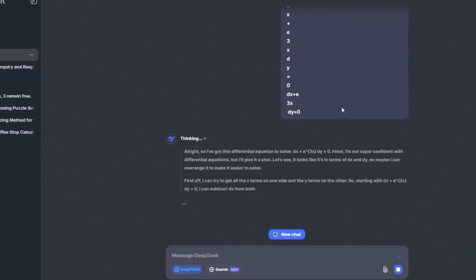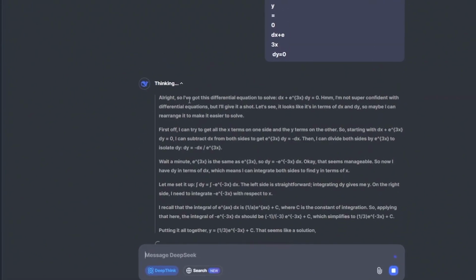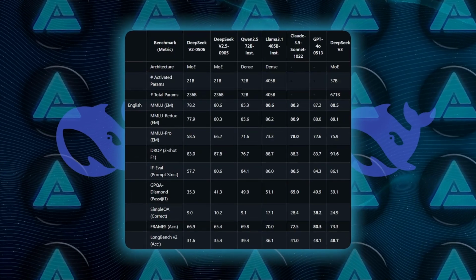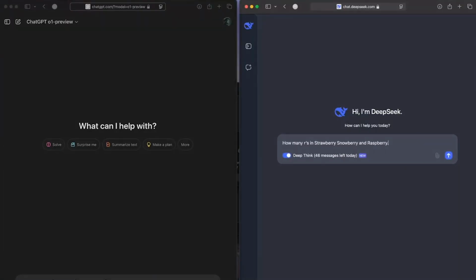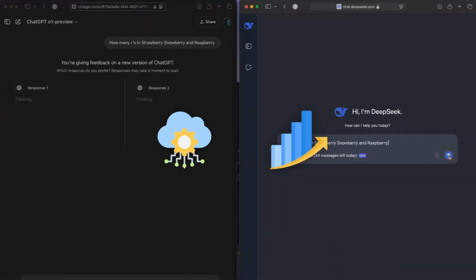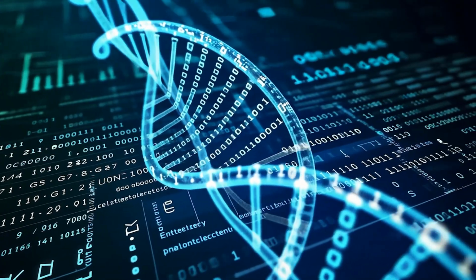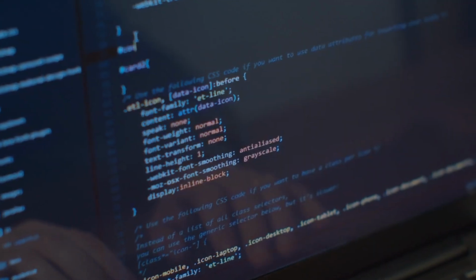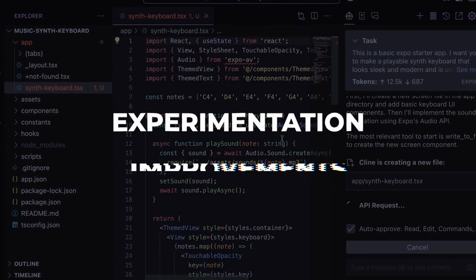DeepSeek v3 excels by activating only the parameters required for each task, using its MOE-MLA design to focus resources efficiently. This approach sets a clear path for scalable, cost-effective AI development that avoids unnecessary computational loads. Its innovations, such as the DualPipe algorithm and advanced parameter routing, provide a solid foundation for future AI systems. Open source collaboration further accelerates progress by enabling widespread experimentation and improvements.